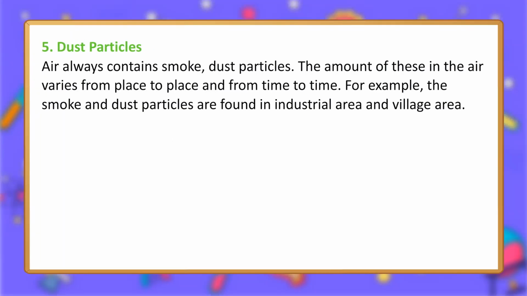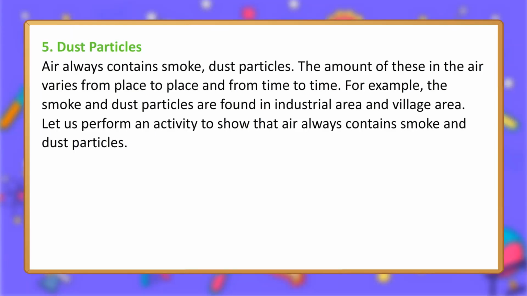5. Dust particles. Air always contains smoke and dust particles. The amount of these in the air varies from place to place and from time to time. For example, smoke and dust particles are found in industrial areas and village areas. Let us perform an activity to show that air always contains smoke and dust particles.